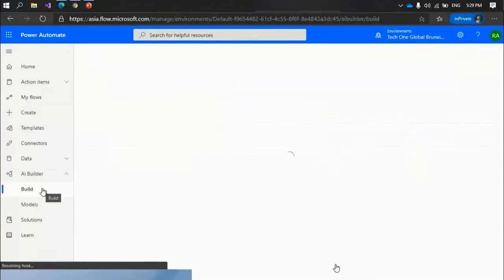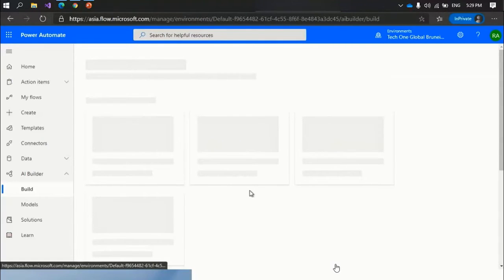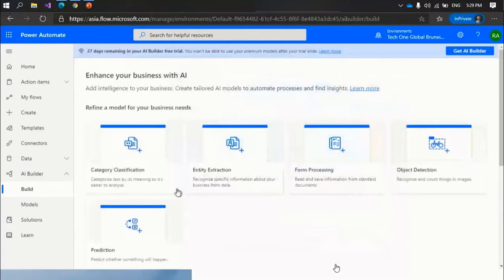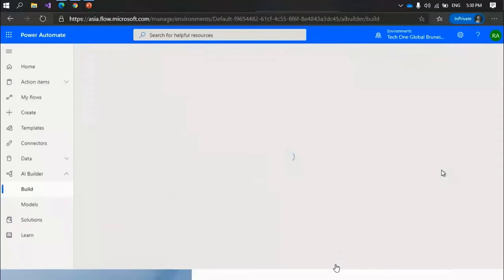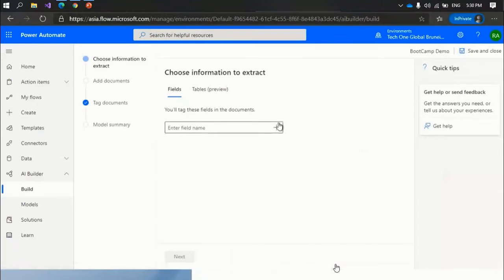Here is the AI Builder. I am going to add AI Builder. For our case, we are extracting the data from invoice documents, so we need form processing. So I am going to use form processing. And we have to upload the 5 documents. Now we have to provide the fields.